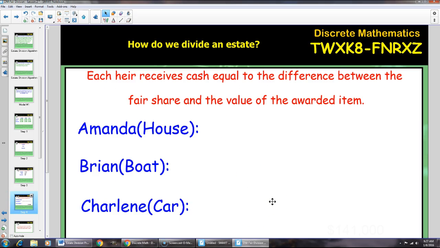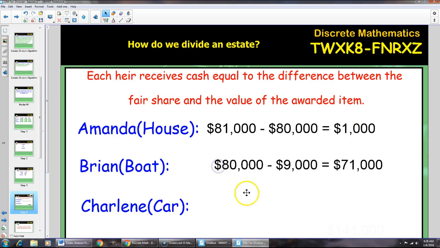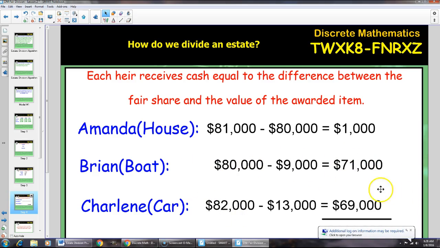Each heir then receives cash equal to the difference between the fair share and the value of the item that they won. In Amanda's case, $81,000 was what she claimed to be a fair share. She won the house, which was valued at $80,000, so she gets an initial amount of cash of $1,000. Brian said the fair share was $80,000, and he won the boat, which had a value of $9,000, so his initial cash is $71,000. And Charlene has an initial cash value of $69,000, following the same idea.